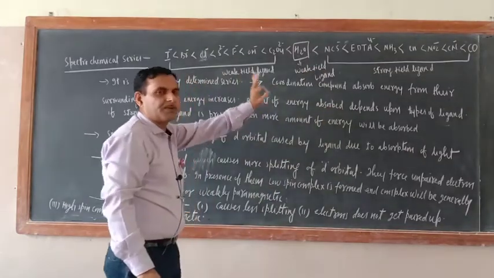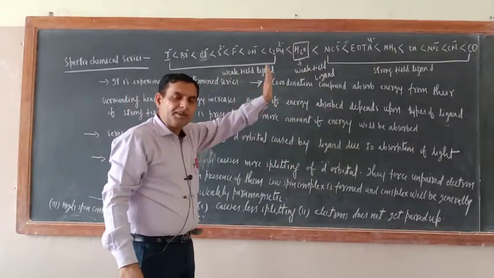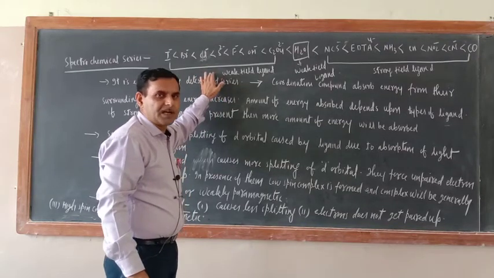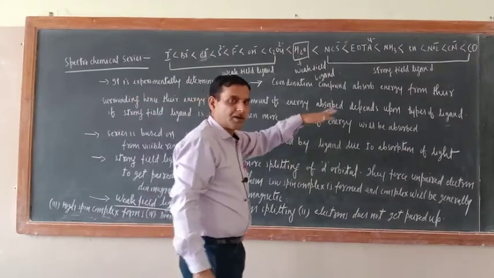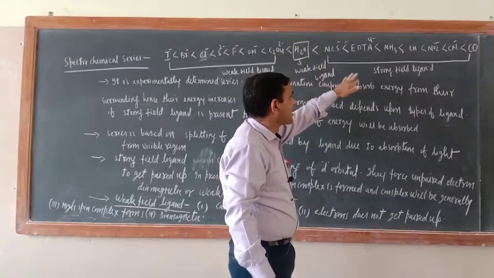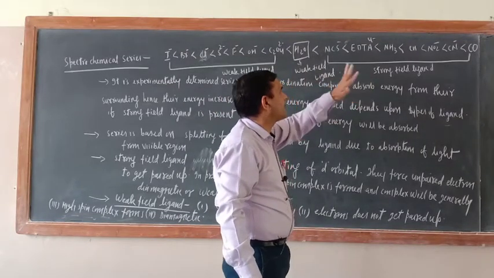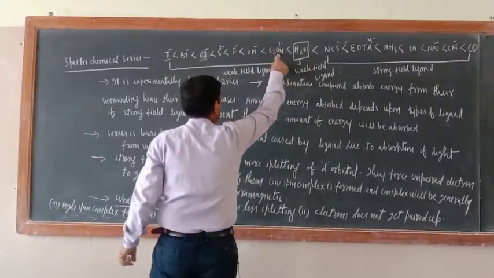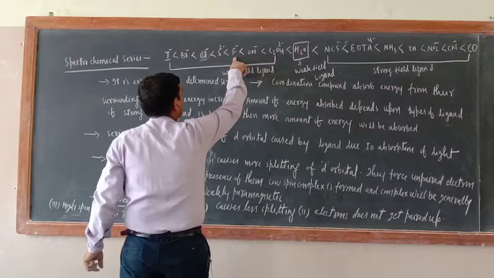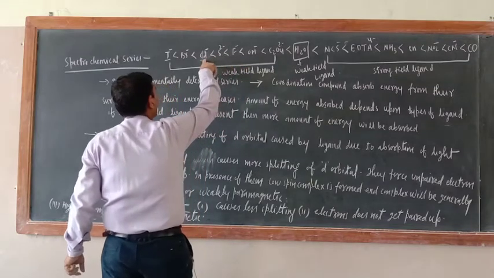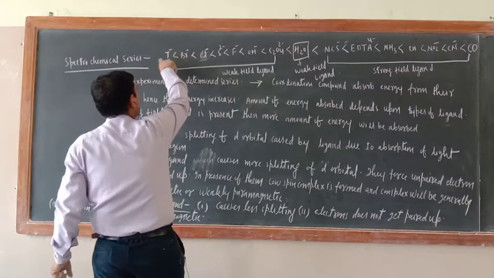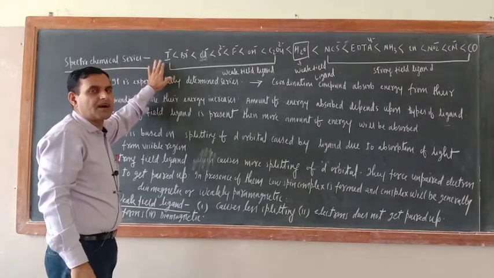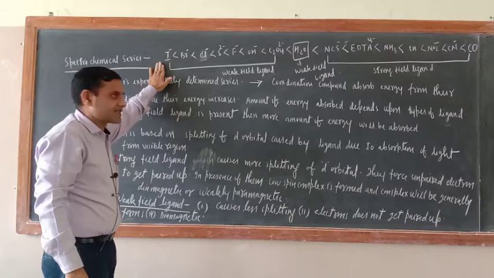So don't think that water is a weak field ligand and also a strong field ligand. Water is a weak field ligand only. Before water, whosoever is placed, they are weak field ligands, and after water, whosoever is placed, they are considered to be strong field ligands. So just try to understand. Before water: oxalato, hydroxo, fluoro, sulfido, chloro, bromo, iodo. So iodo is the weakest field ligand, means among the weak field ligands this is the weakest.